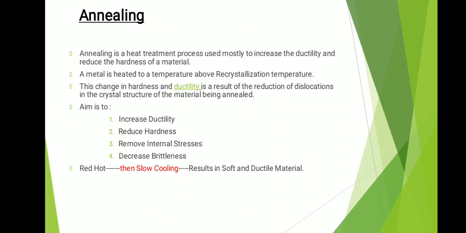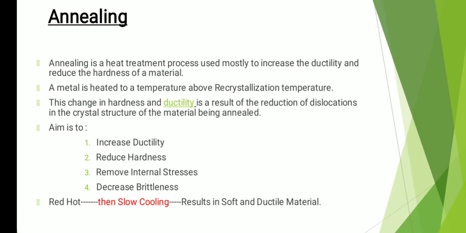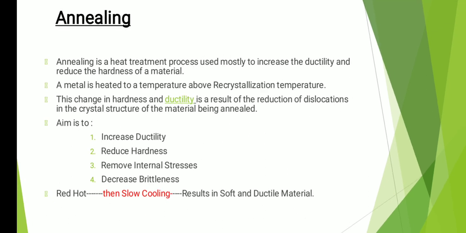So friends, first I would like to talk about annealing. Annealing is a type of heat treatment process which is used to increase the ductility and reduce the hardness of the material. In this, the metal is heated to a temperature above the recrystallization temperature. It is heated until it becomes red hot, then it is slowly cooled. And why slowly cooled? Because we have to obtain properties such as ductility and softness. We have to reduce the hardness.